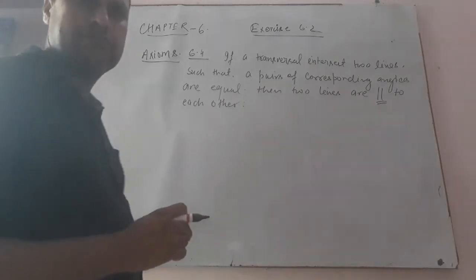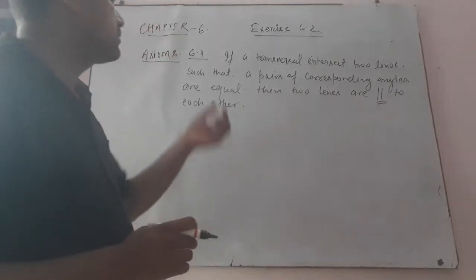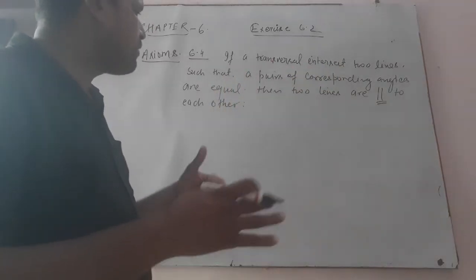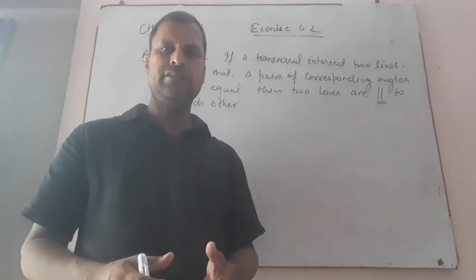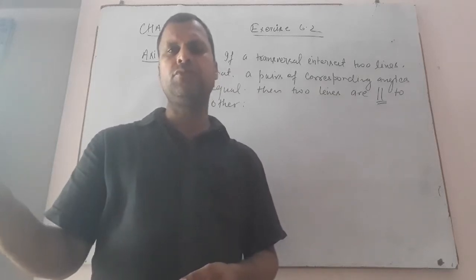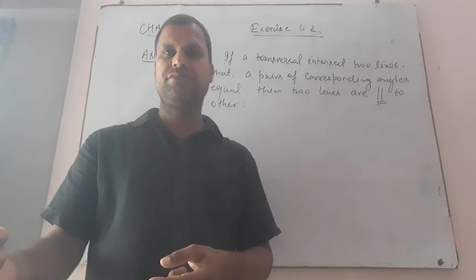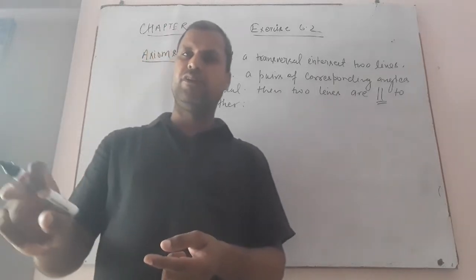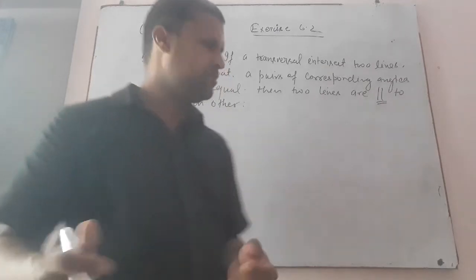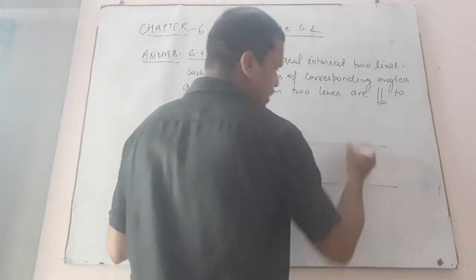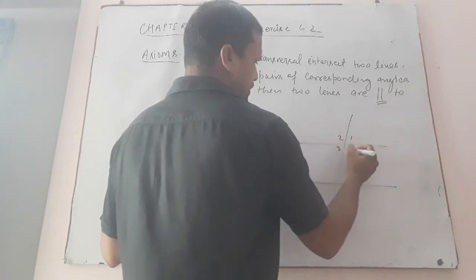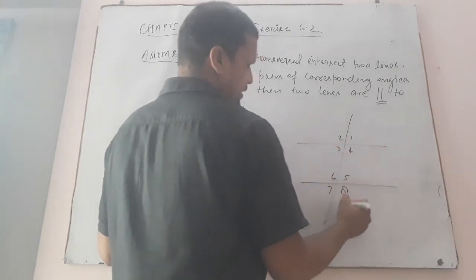Dear student, in this question it is given that if a transversal intersects two lines such that a pair of corresponding angles is equal, then the two lines are parallel to each other. And in the previous axiom, when the lines are parallel, then corresponding angles are equal. So both theorems are converses. In this theorem, these are the two lines and one transversal intersecting them, and angles 1 to 8.